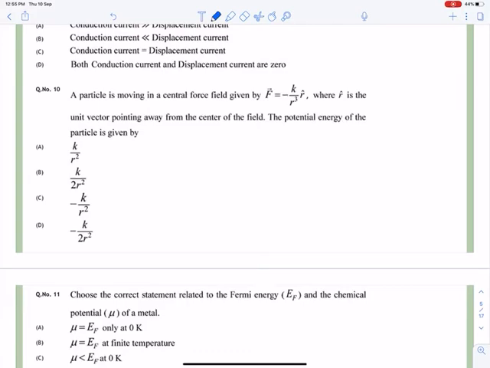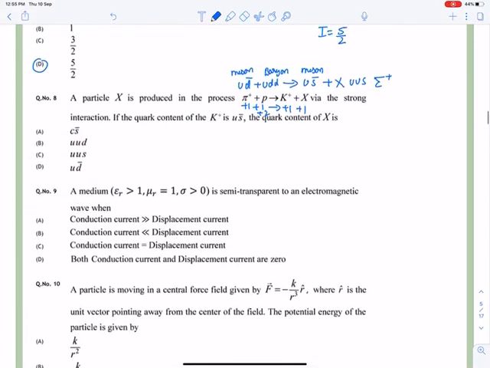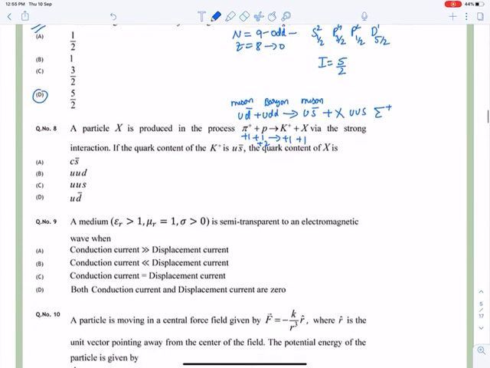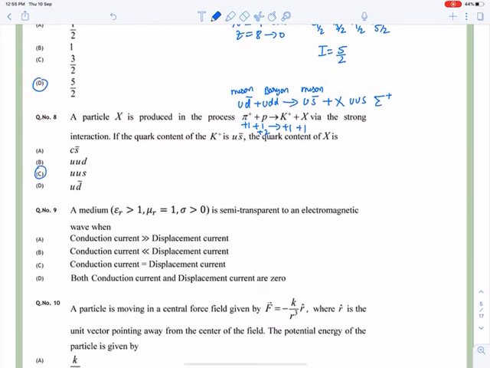So now we will go to question number 10. A particle is moving in a central force field given by F equal to minus K upon r cube. I can take that answer, that is answer C here.